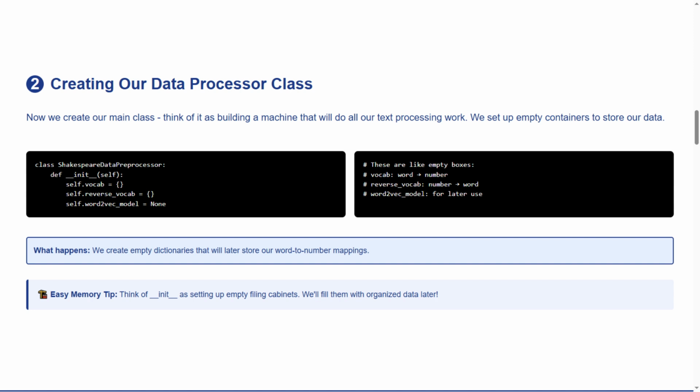Let's read our easy memory tip. Think of init as setting up empty filing cabinets. We'll fill them with organized data later. This is like being an architect. You're designing the blueprint for a machine that will eventually understand Shakespeare's language. These empty containers are like empty treasure chests. Soon they'll be filled with the most valuable data in the world of AI. You're literally building the foundation for artificial creativity.